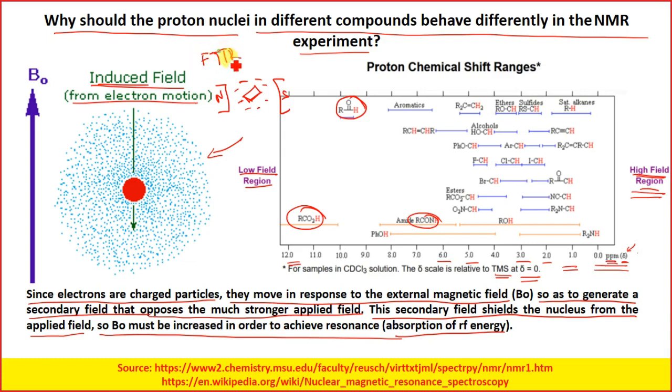In FTIR, we saw that there are functional groups, and those functional groups absorb at particular frequencies. Herein, we have these proton systems which absorb radio frequencies at different magnetic fields, and from there we get some information.